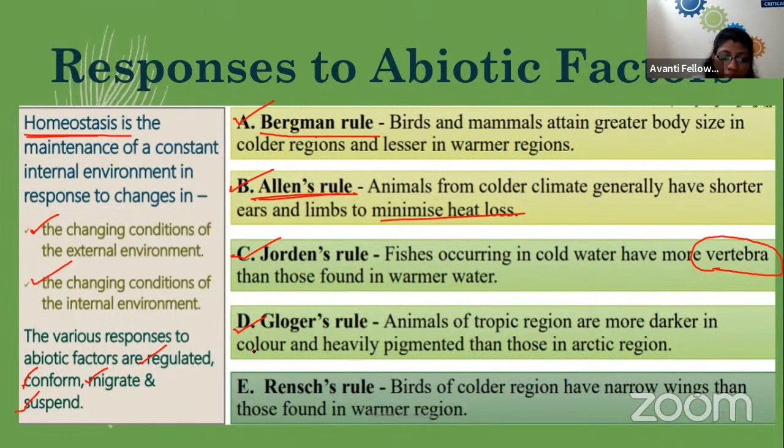Okay, last is Wrench's rule. This rule says the birds of a colder region have narrow wings than those found in the warmer region. The same reason applies. Birds of the warmer region have wider wings as compared to the colder region.